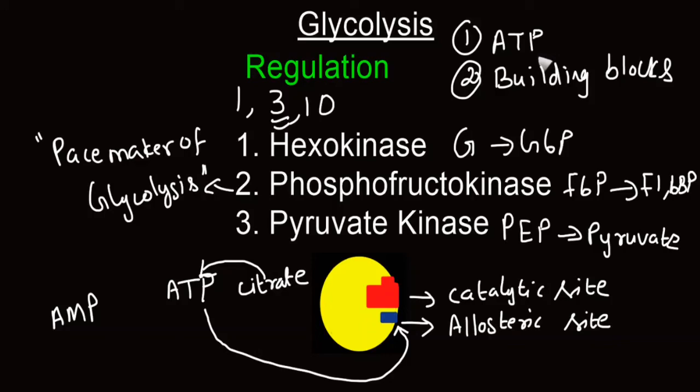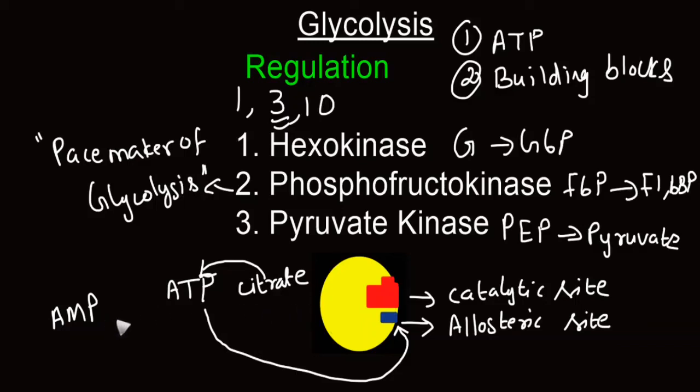Whenever energy charge is higher or if building blocks are available in plenty inside the cells, unnecessary breakdown of glucose is avoided by regulation of this enzyme. But when energy level is lesser, in such a case, adenosine monophosphate molecules that have accumulated inside the cell cause enhancement of enzyme activity.